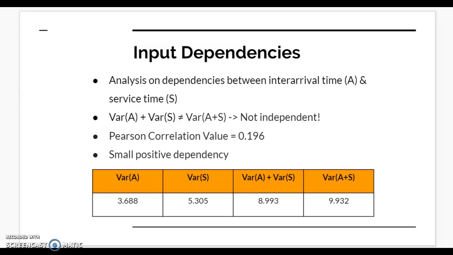Then, a Pearson correlation value was calculated to indicate the exact correlation between the two variables. The result shows a small, positive correlation value equal to 0.196, which indicates a small, positive dependency in the input variables. Because the correlation value is low, the output measures are less likely to be affected by the dependency.